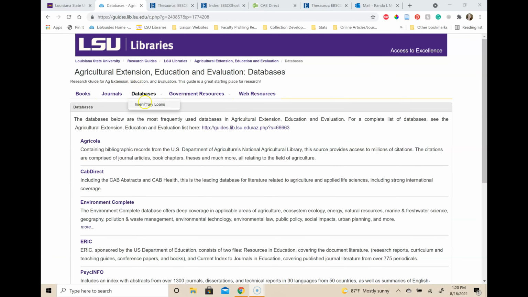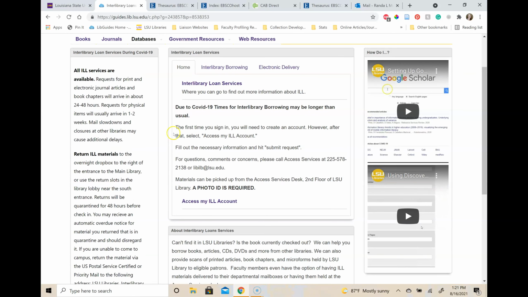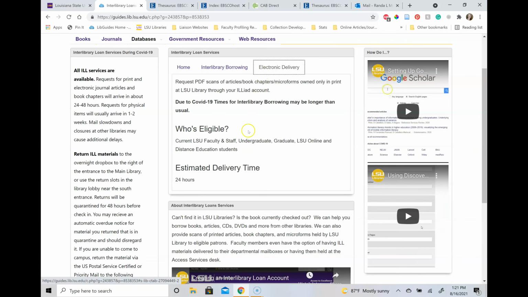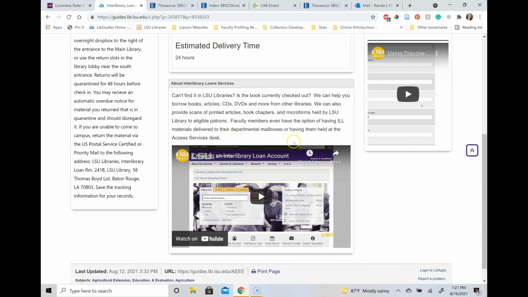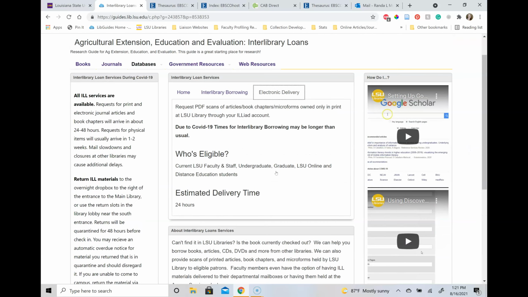Another tab is Interlibrary Loan. If you come across an article online that we don't have access to, please don't pay for it. Use Interlibrary Loan instead. The service is free to use and is pretty quick. Some articles I get in a few minutes, some may take a few hours, and I have at least one article that took 3 weeks, but that was only because it was in another language.